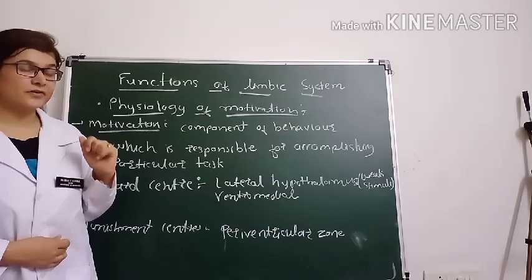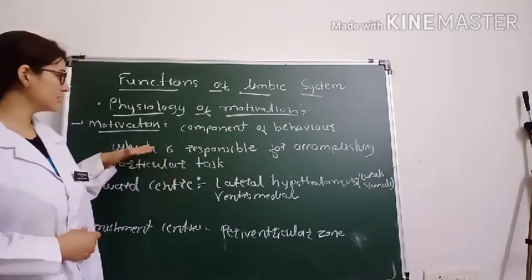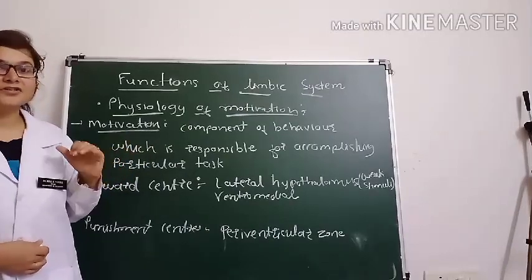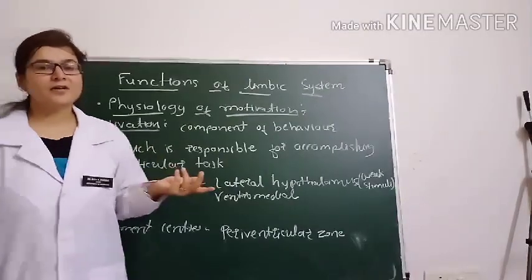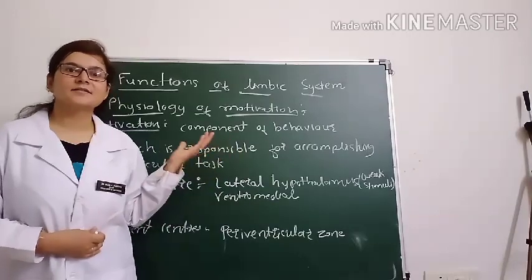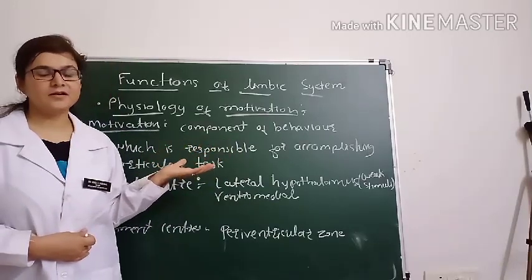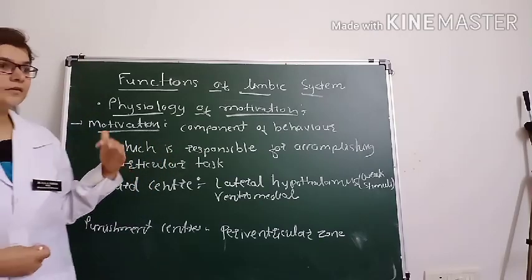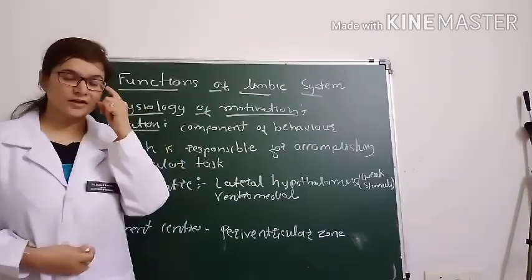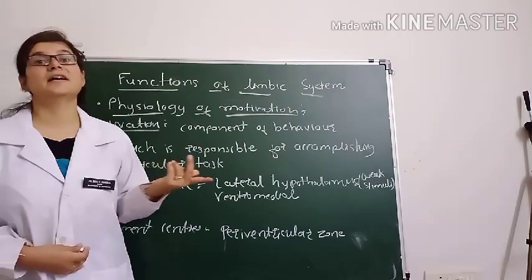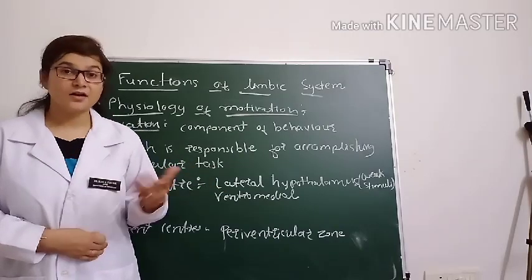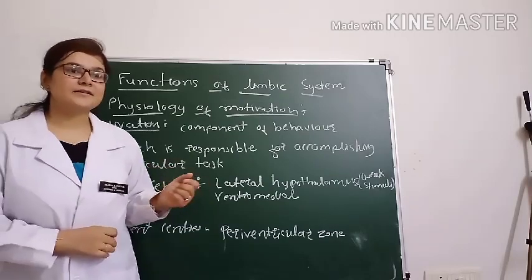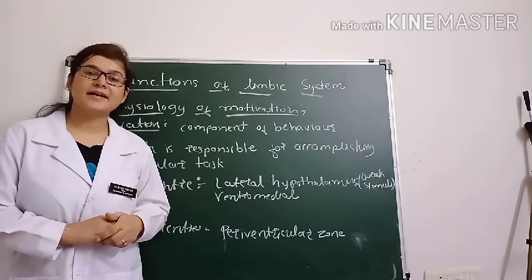First, you have to remember what motivation is. Motivation is a component of behavior which is responsible for accomplishing a particular task. Whenever we have some motivation to do something, that is the component of behavior related to accomplishing the particular task. Now, how do we get motivated? There are two ways. Either there is a stimulation of the reward center, or there is a stimulation of the punishment center. That can be elicited by the experiment known as the Hess experiment.